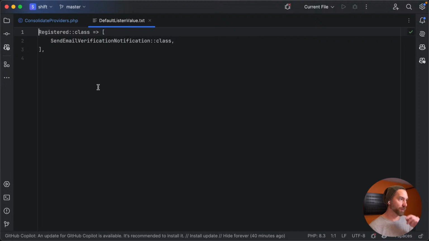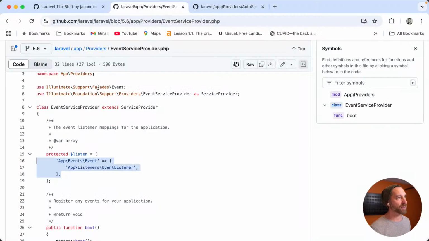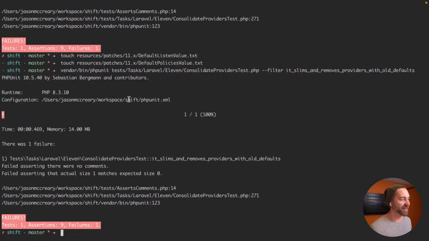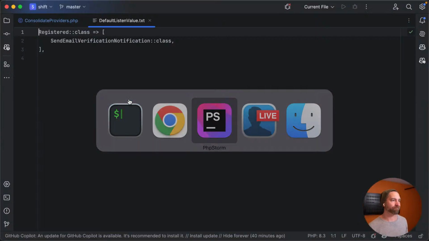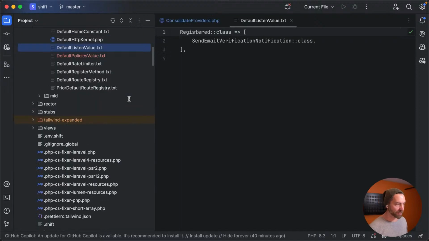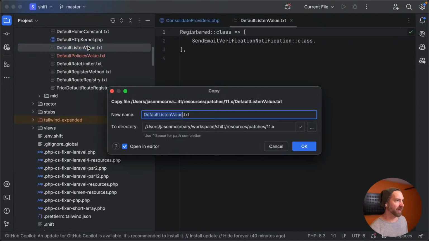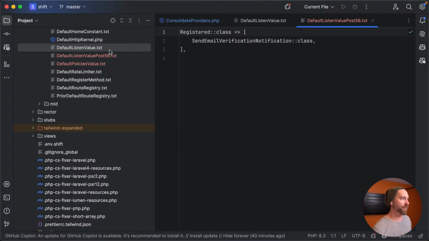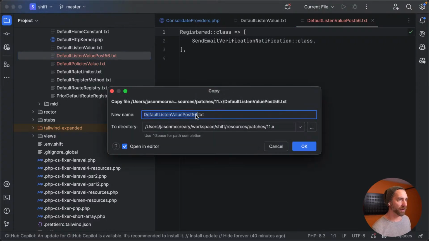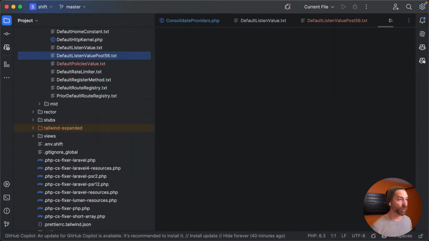So I want to change this from default listen value to like, what version was this? 5.6. So let's change the names of these. Let's copy this, paste it, and call it default listen value post 5.6. And then we'll do another one called pre 5.6.